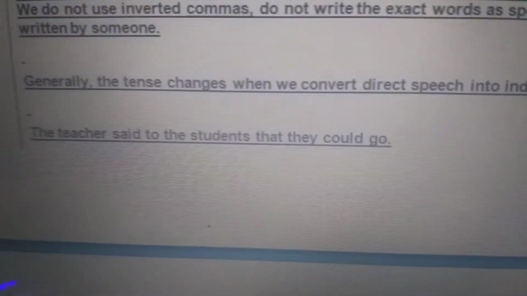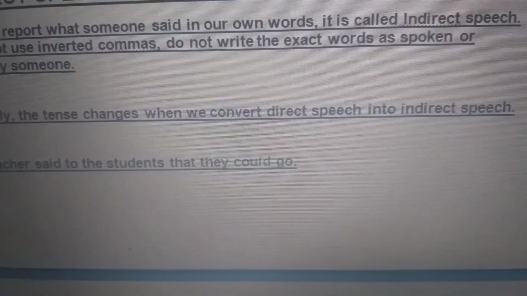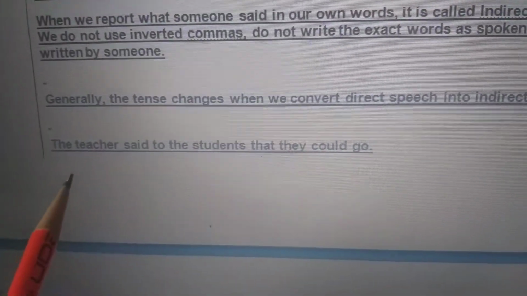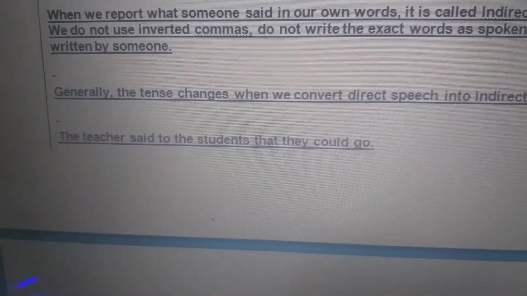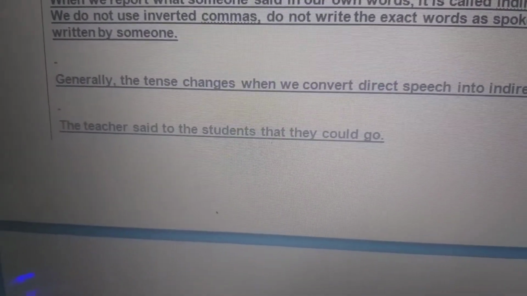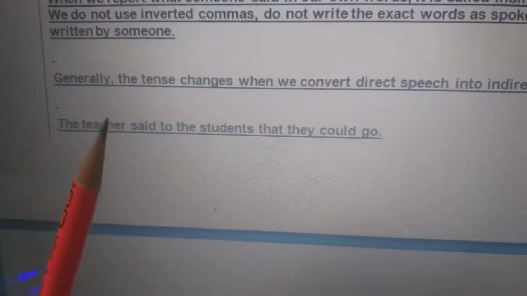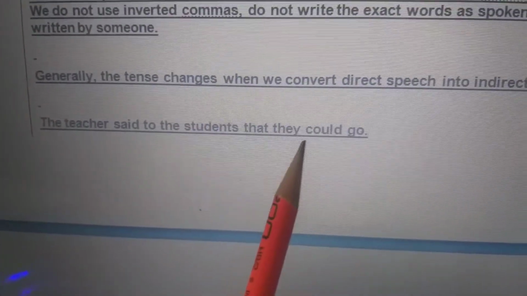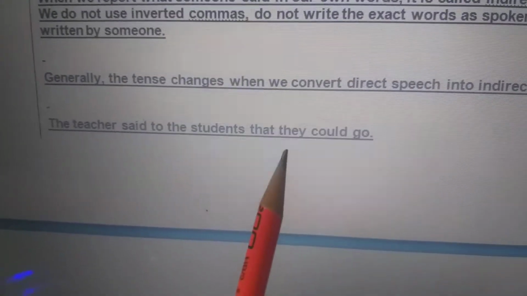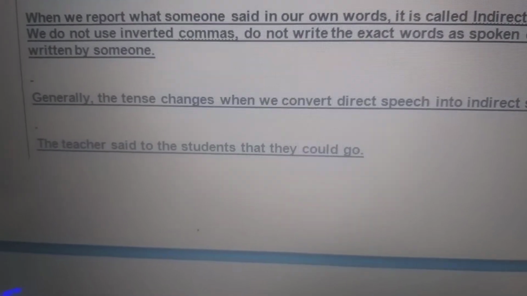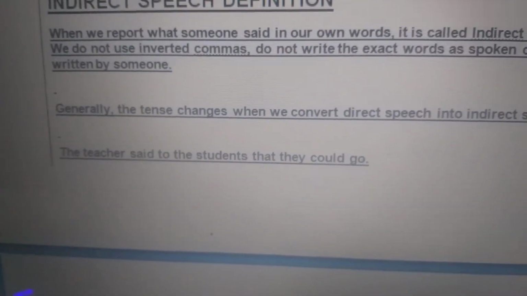Generally, the tense changes when we convert direct speech into indirect. Like in the above example, the teacher said to the students, "You can go." Now how will you change it into indirect speech? The teacher said to the students that they could go. You becomes they. Can becomes could. Remember that.